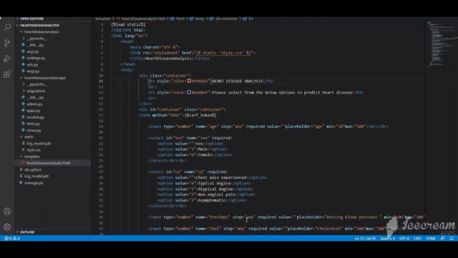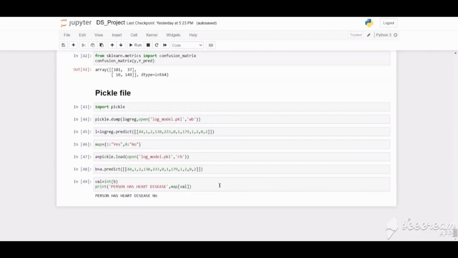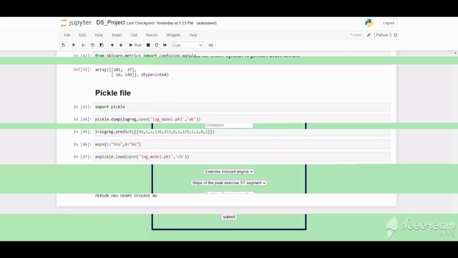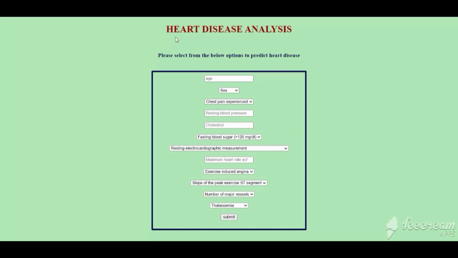Then moving on to Visual Studio Code, an HTML file is created with CSS. The pickle file is also placed here. As you can see, this is the pickle file. Finally, we have the web page that is here, and I am putting some random data in it.